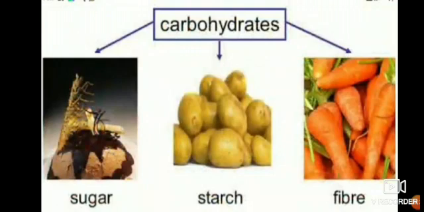Sugar is present in the fruits which we eat, also jaggery. Fiber is present in different fruits, leafy vegetables, and also carrots. If we eat this food, naturally we will get a lot of energy in our body to do different activities.